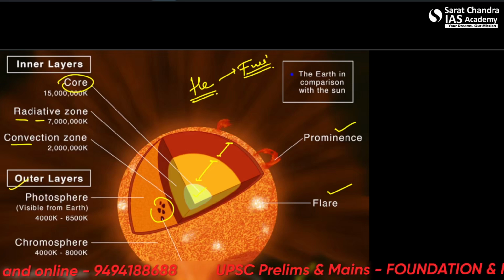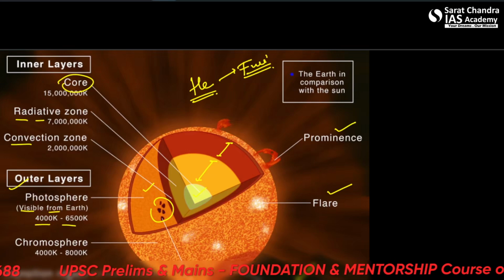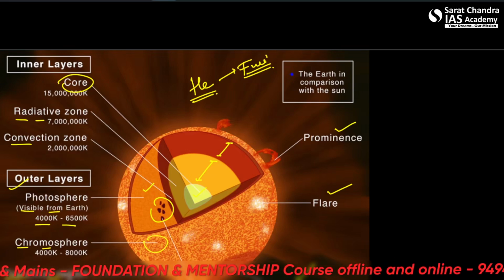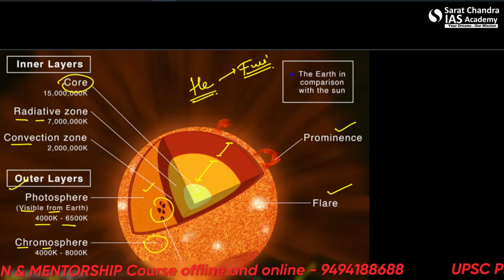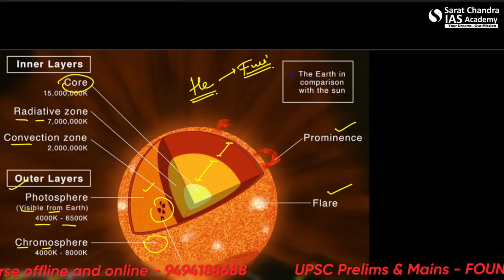Outer layers are the photosphere, this one. This is visible from Earth. This is the chromosphere, transition region, and corona. The corona is the outermost radiation layer of the Sun. So Aditya L1 will be studying all these.